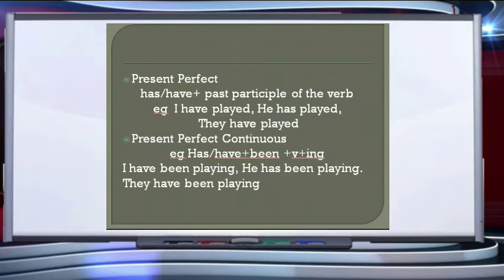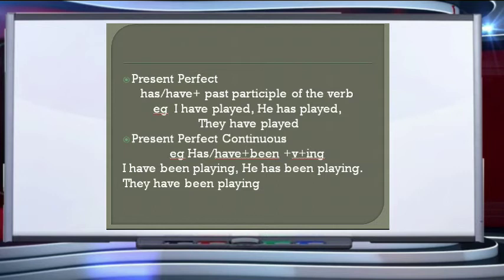Now, when do we use the present perfect continuous tense? The present perfect continuous tense is used to tell about an action that has been continuing in the present and it has just completed. For example, your friend comes and asks you, "What have you been doing?"